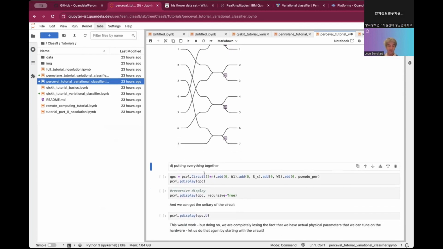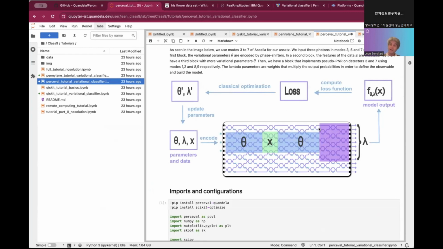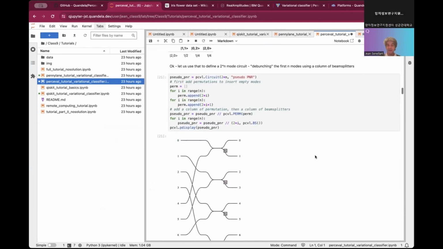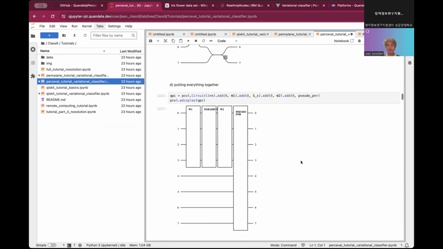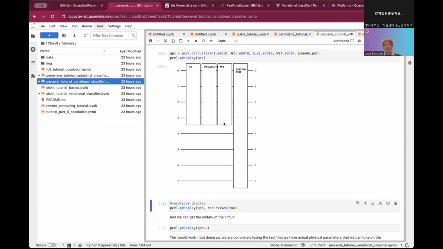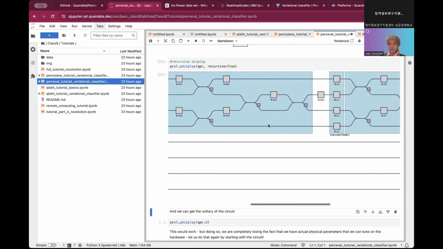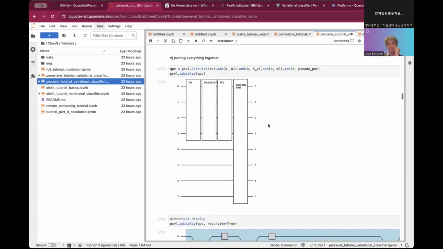So here, this is my pseudo-PNR block. So you understand now why my pseudo-PNR is bigger than my layer before here, because I added this additional mode. And then I'm putting everything together in my QPC. I can display my circuit like that, or I can display it by blocks, by looking at what is inside the blocks here. It's a bit nicer.